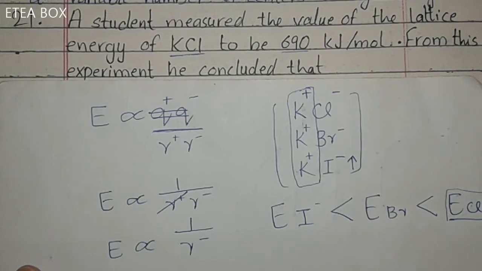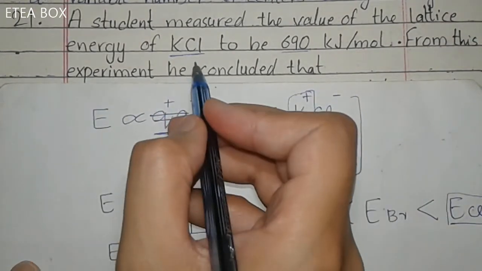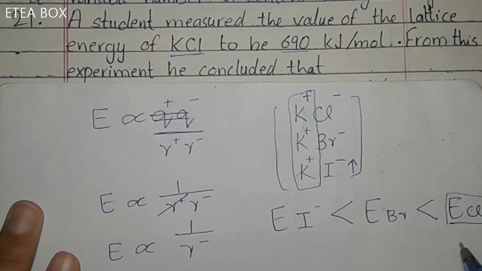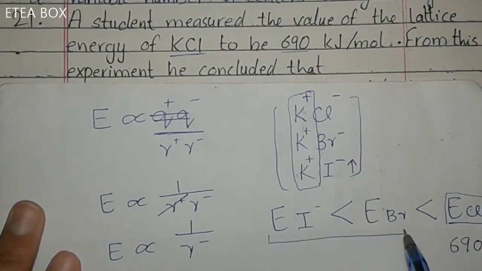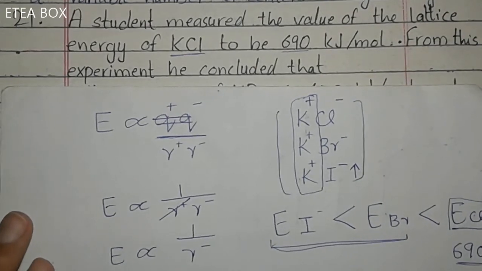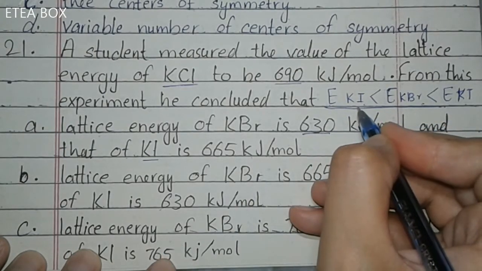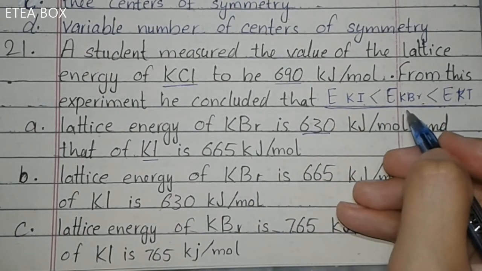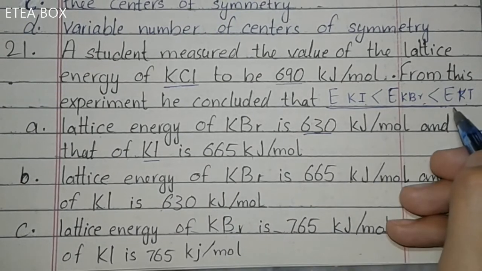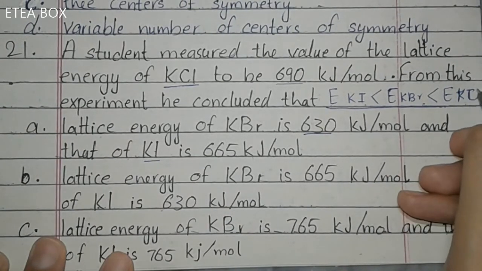Now look at the options here. They have given that KCl is 690, so these two must be smaller than this one. This is the order: lattice energy of potassium iodide will be smaller than the lattice energy of potassium bromide, and it must be smaller than the lattice energy of potassium chloride.